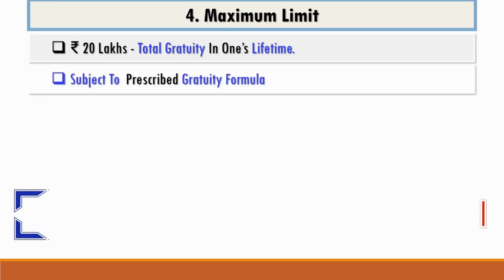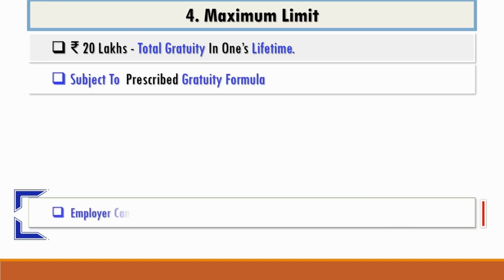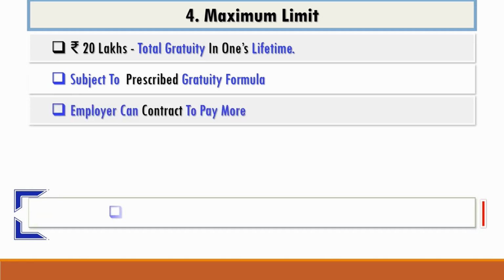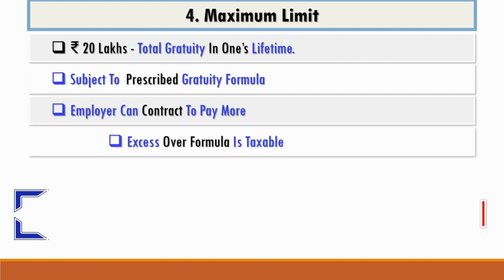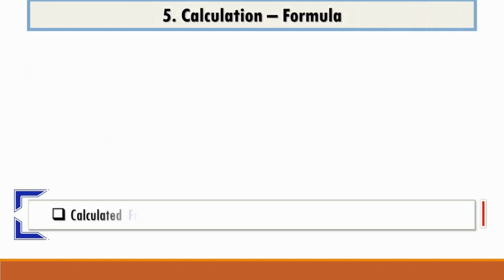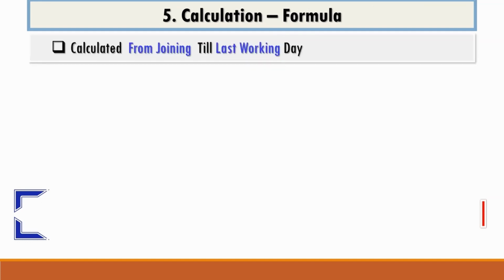However, it is open to an employer to contract to pay more than the maximum limit, but anything outside the gratuity formula will be taxable in the hands of the employee. Gratuity is calculated for the entire period starting from the date of joining till the last working day.